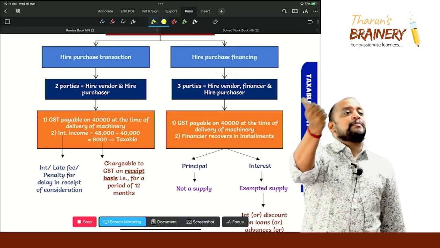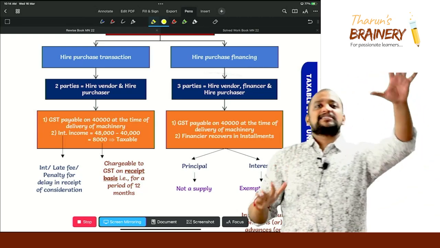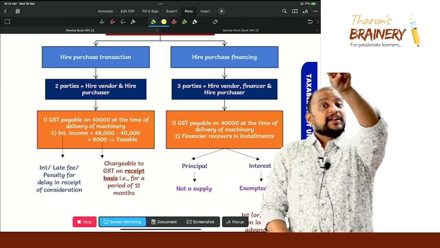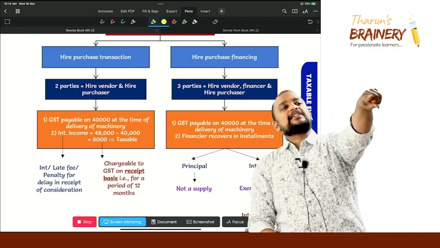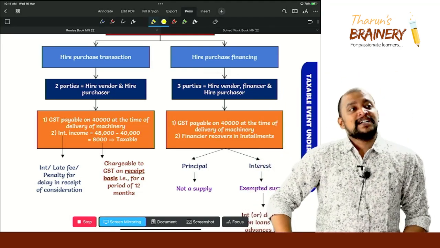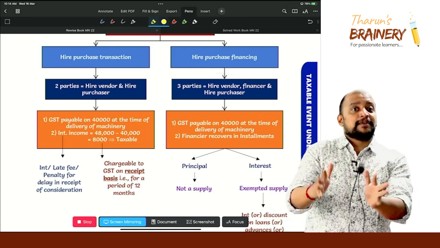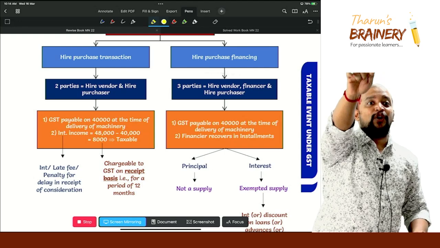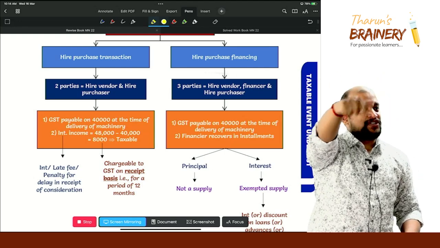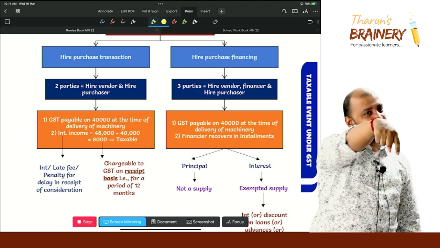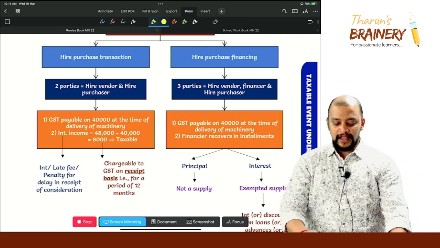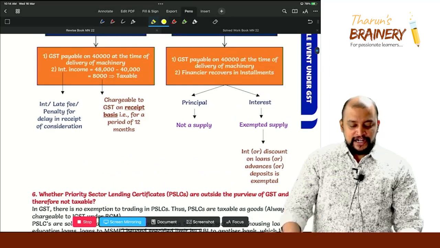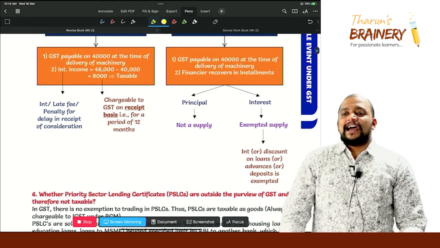That will become supply of service. So transaction in money is neither goods nor services, but transaction in money for a separate consideration, that separate consideration is treated as supply of service. But that interest is exempted. Interest on loans, advances, deposits. Will it come under interest on loans, advances, deposits? Yes. This will come under interest on loans, advances, deposits. Therefore, it is exempted. Got the clarity?